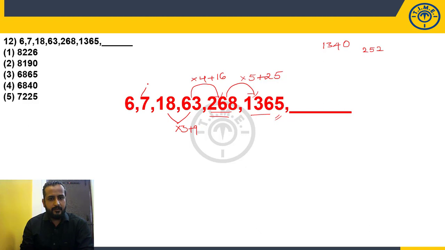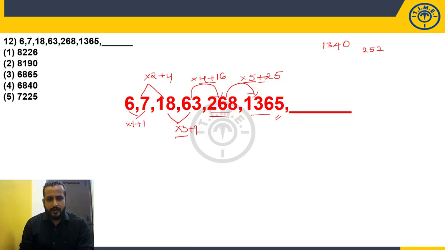Right. Now 7 and 18. Maximum how many times? 2 times. 7 twos are 14. You may say into 3 minus 3 also. But look at the pattern. Into 3 plus 9, into 4 plus 16. Every time we are doing addition. So why should I go for subtraction? Into 3 minus 3. Right. And it is already observed that into 3, into 4, into 5. In which classification will I get 3, 4, 5 consecutively? There is only one such classification, that is natural number. So definitely before 3 will be 2. So into 2. 7 twos are 14 plus 4, 18. Now here will be into 1 plus 1.